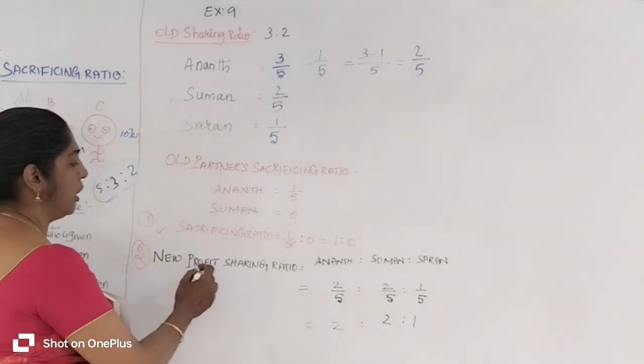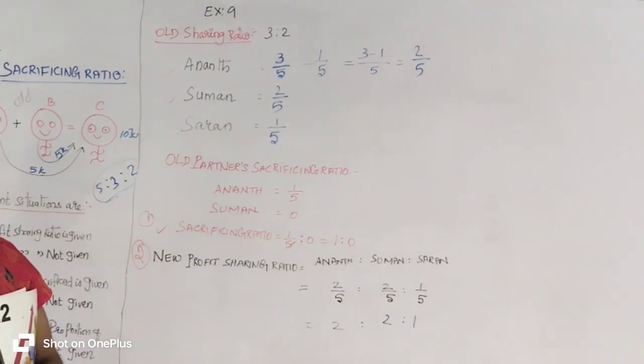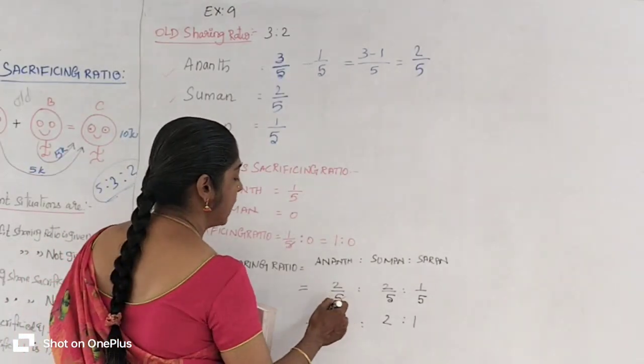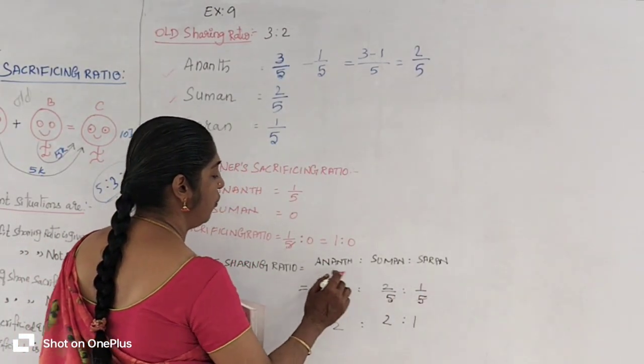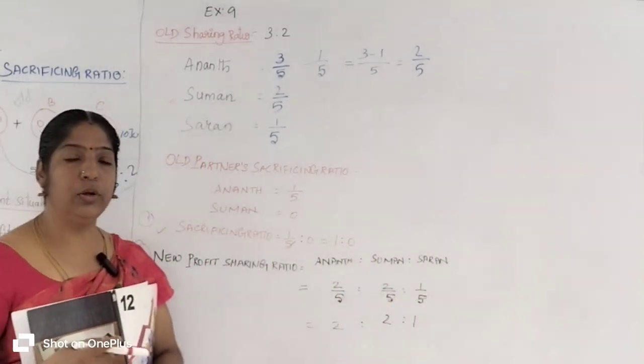So the new profit sharing ratio is 2 by 5 is to 2 by 5 is to 1 by 5. But if they ask for the answer in ratio form, you shouldn't give it like this. For that you cancel the denominator value, then you will get 2 is to 2 is to 1. The new profit sharing ratio is 2:2:1.